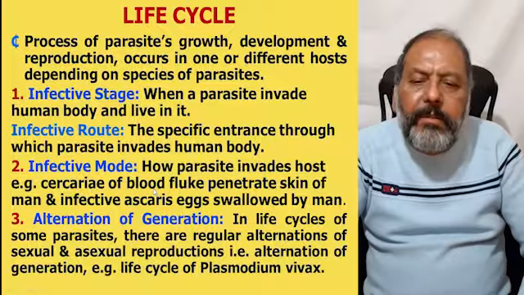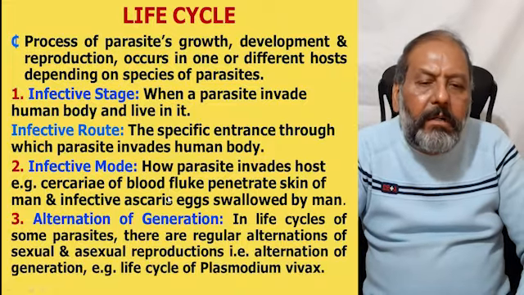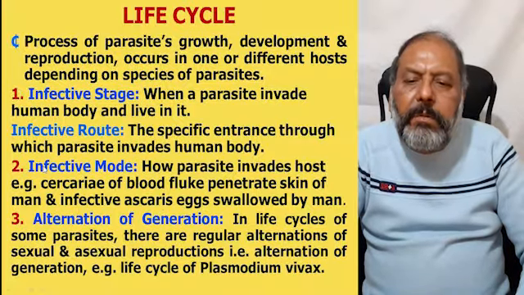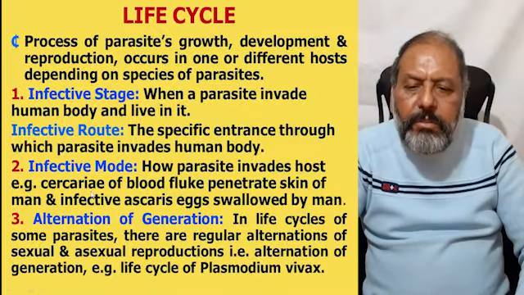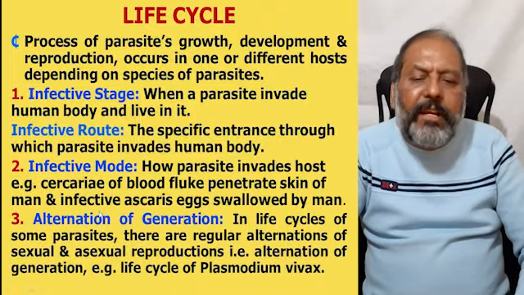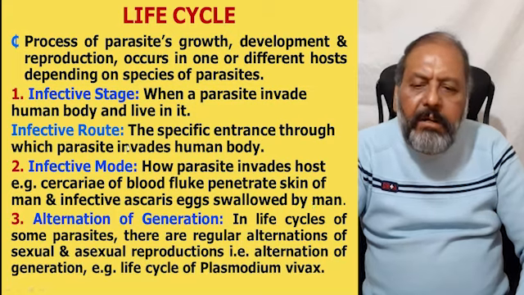The third is infective mode, how the parasite invades the host, like Cercaria of the blood flukes penetrate the skin of the man, and infective Ascaris eggs are swallowed by the man.